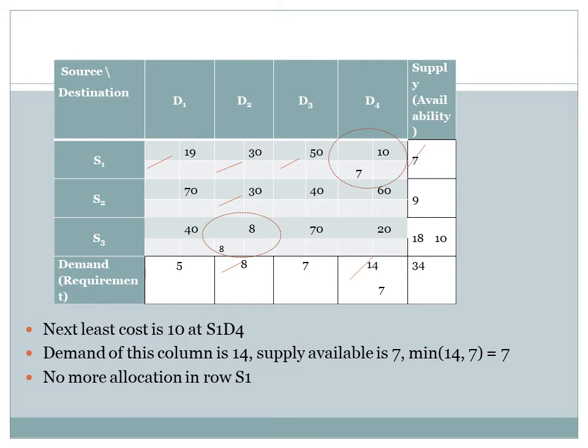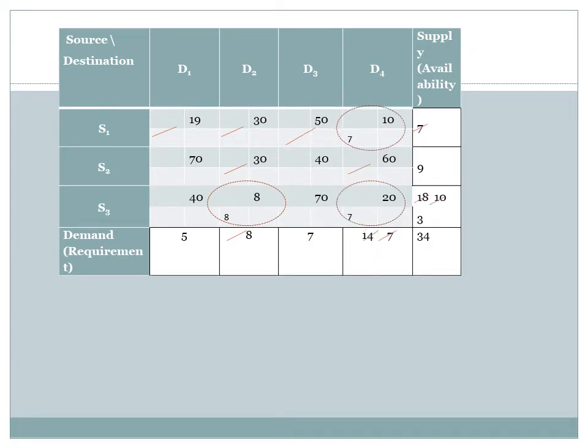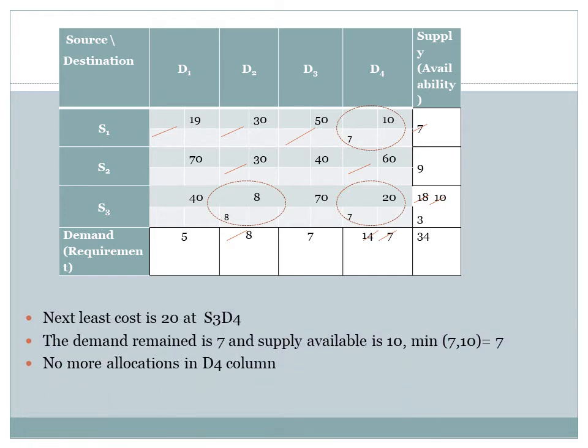Now, after scratching out all the non-available cells, the next lowest cost, or least cost, is 20. Allocate maximum possible at this point. This is at S3D4.